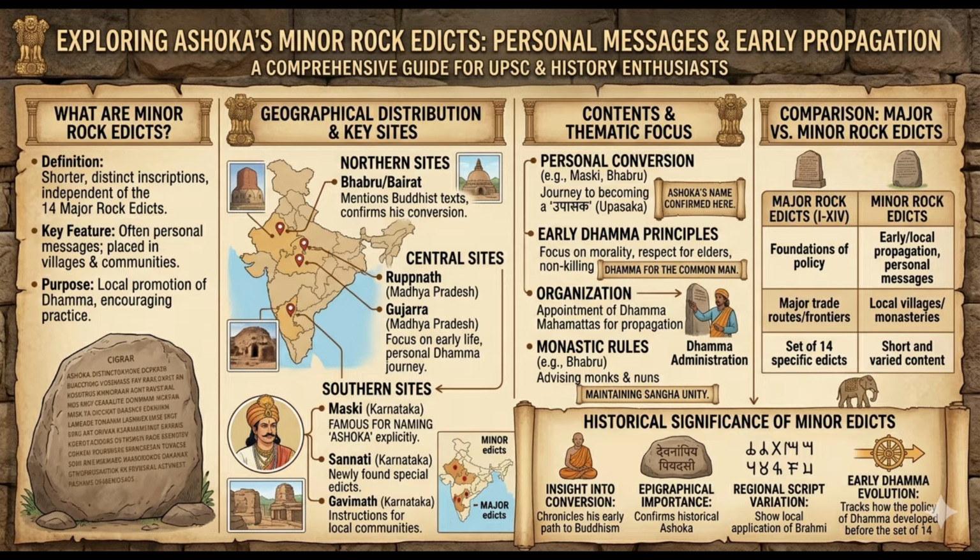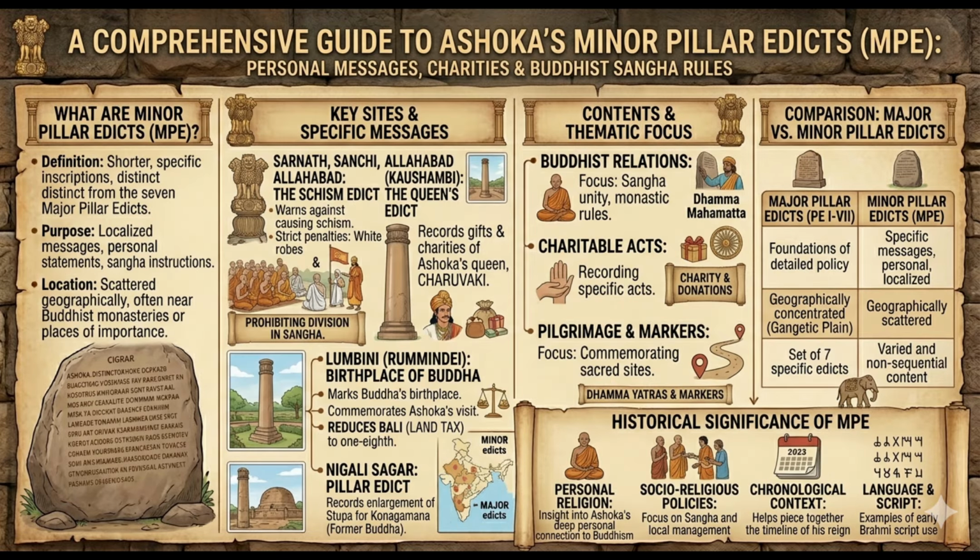Till now, we have finished the rock edicts and now we come towards pillar edicts. So, what are pillar edicts? They are inscriptions engraved on stone pillars which represent the mature phase of his rule in the Mauryan Empire. They mainly focused on administration, justice and public welfare, and they are found mainly in central and northern India and written in the Prakrit language with Brahmi script.